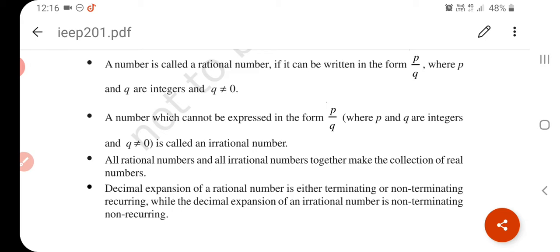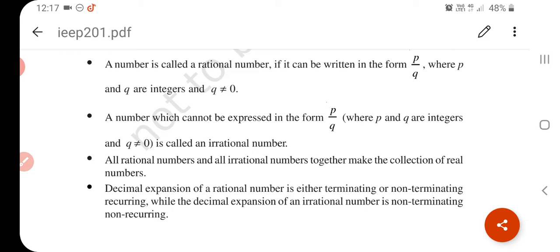Understand? Now the group of all the numbers, natural, whole, integers, rational and irrational numbers, together make the real numbers. The collection of all rational numbers and all irrational numbers together is the collection of real numbers.